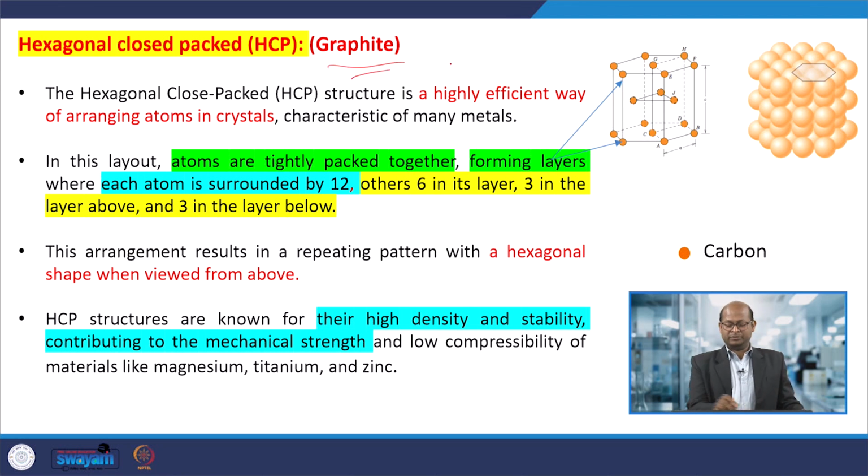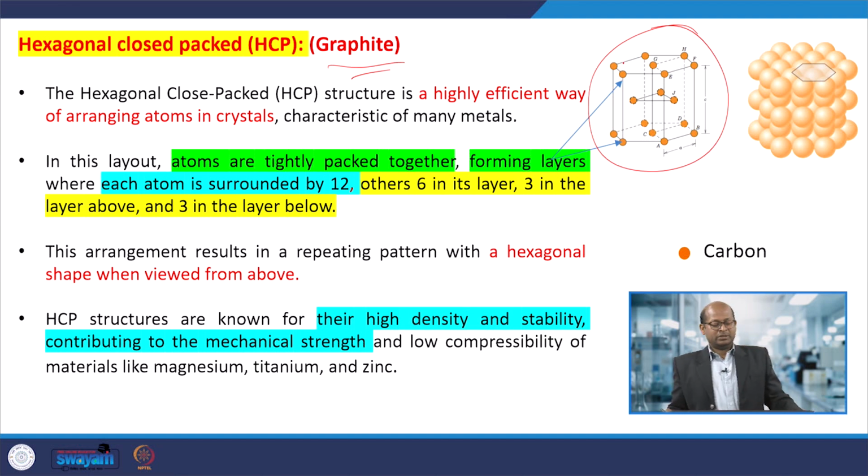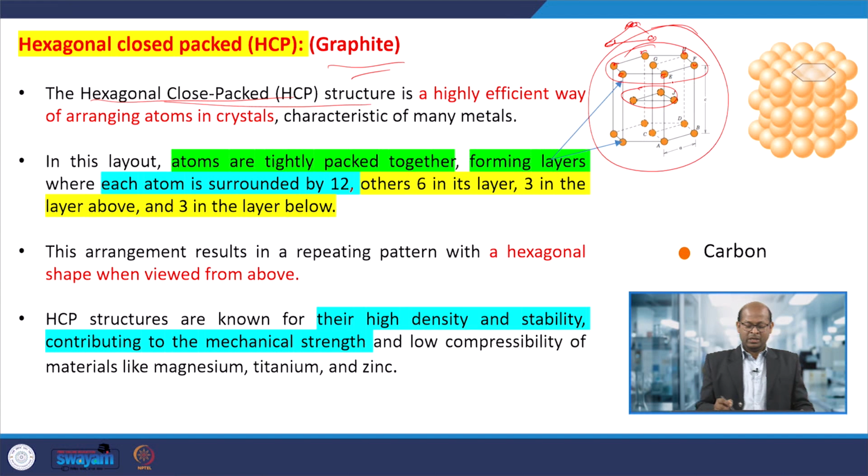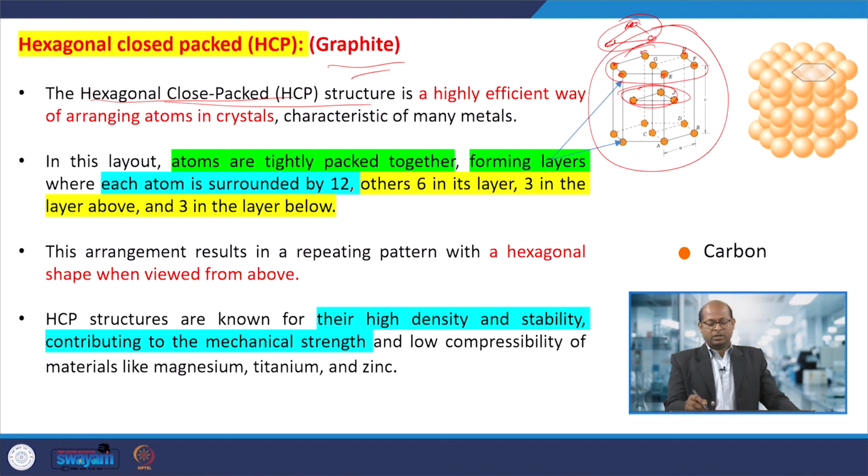Next is the hexagonal type. In the hexagonal arrangement of carbon atoms, you can see the hexagonal close packed structure. Here there are 6 atoms at the vertices, and above this particular plane 3 atoms are present, and at the bottom also 3 atoms are present. That way, one particular atom is surrounded by 12 other atoms: 6 in its own layer, 3 in the top layer, and 3 in the bottom layer.